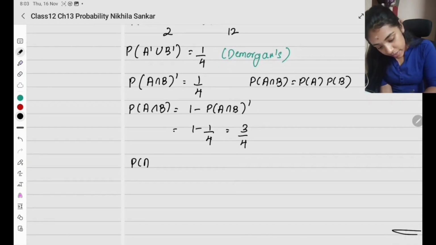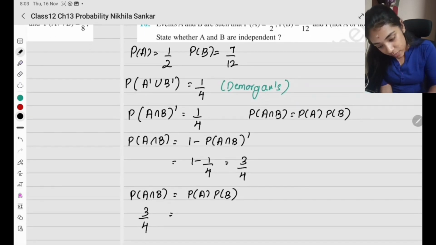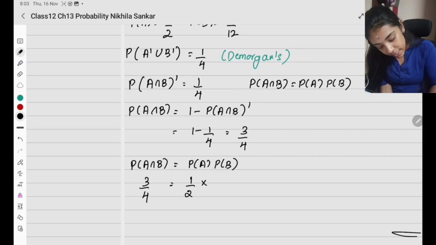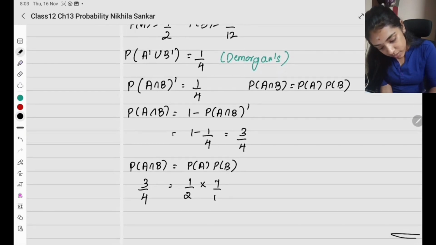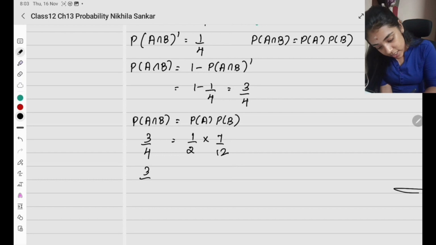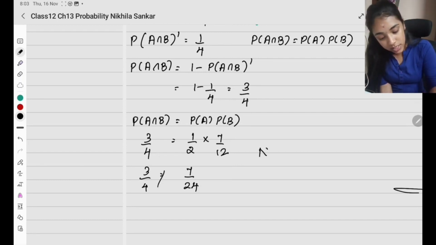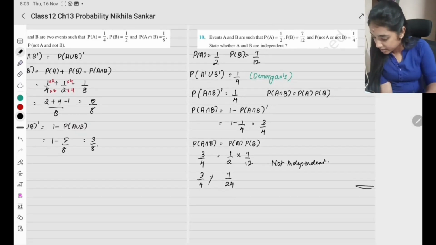So let's see if they are independent. P of A intersection B equals P of A times P of B. 3 by 4 equals P of A, 1 by 2, times P of B, 7 by 12. So this is clearly not the same. So 7 divided by 24. They are not equal, hence not independent. Okay, please copy.